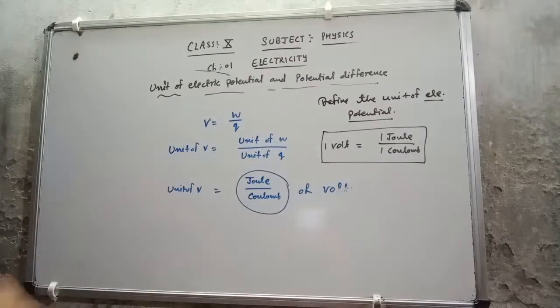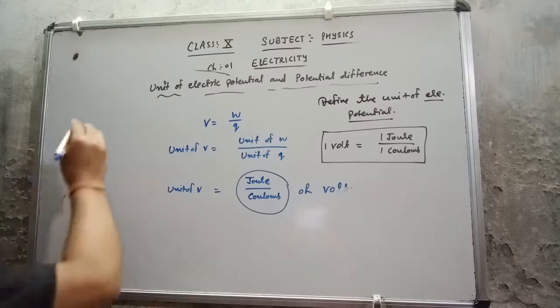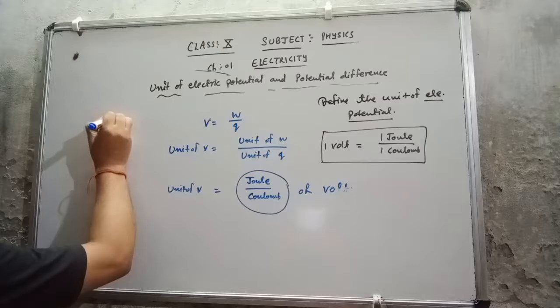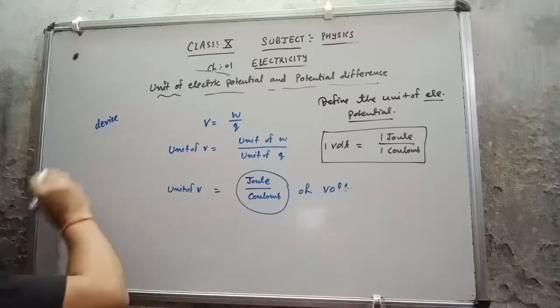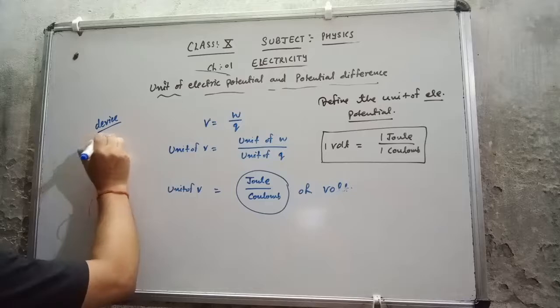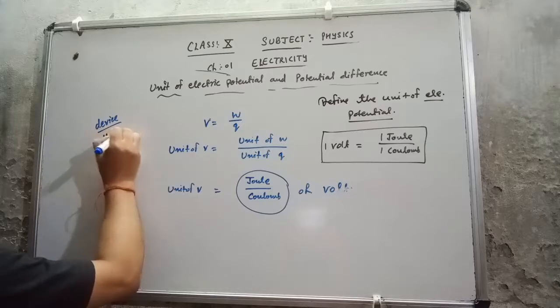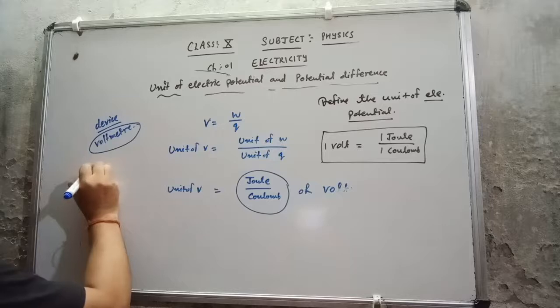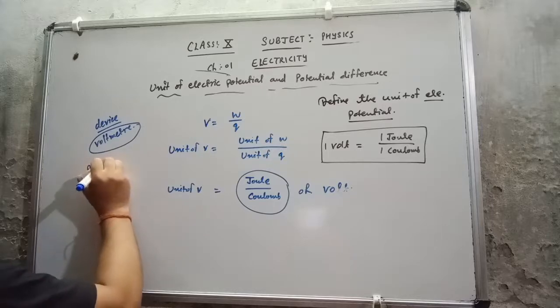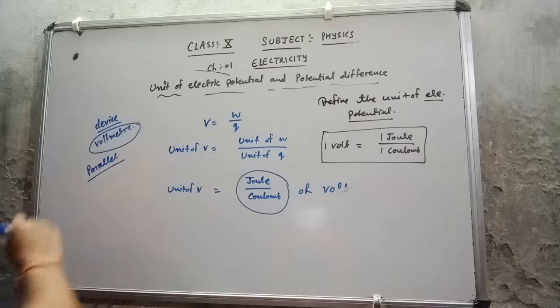Now same as for electric current we use one device to measure, that was the ammeter. Same, we have to use one device to measure potential difference or electric potential. This is the voltmeter, which is always connected in parallel combination in the circuit.